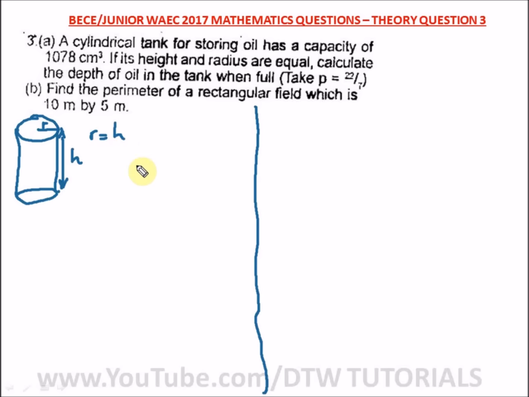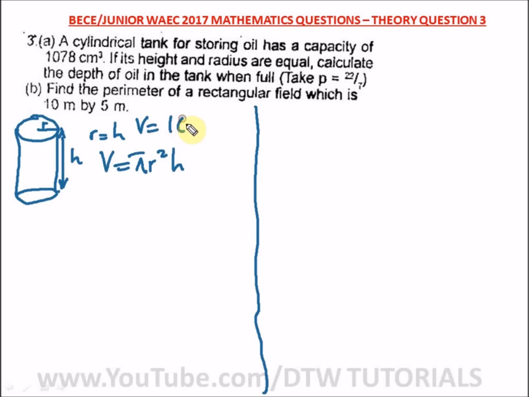All right, so the first thing you do is, since it's a cylindrical tank, it means volume of a cylinder. So what's the formula for finding the volume of a cylinder? I hope you remember. Always make sure before you get into the exam hall that you know your formulas, especially your mensuration formulas: volume of a cylinder, area of a rectangle, circle. Make sure you have those formulas at heart. So the volume of a cylinder is V equal to pi r squared h.